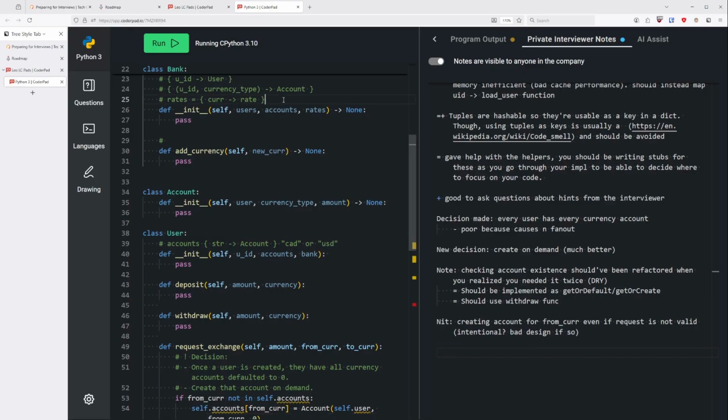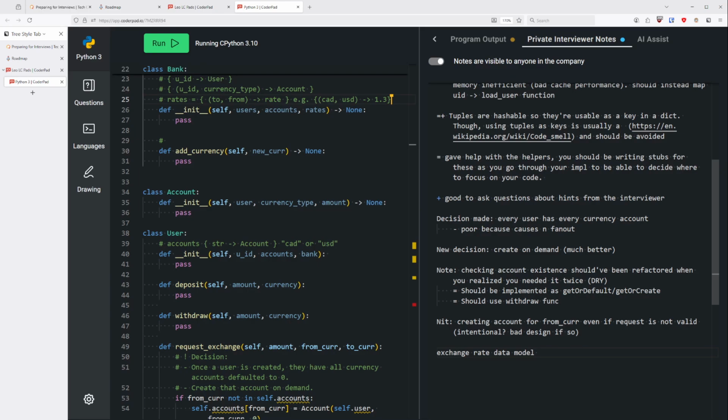So could you explain this a bit here? What does this mean? I would need to represent not one currency, but the currency pair, basically what we're exchanging to and from. So for example, it might look like this and gives me a number. It could look like that. Does that make sense? Yeah, that works.